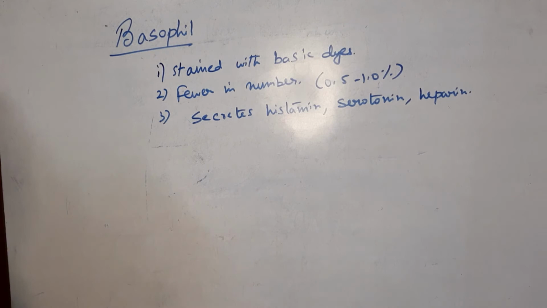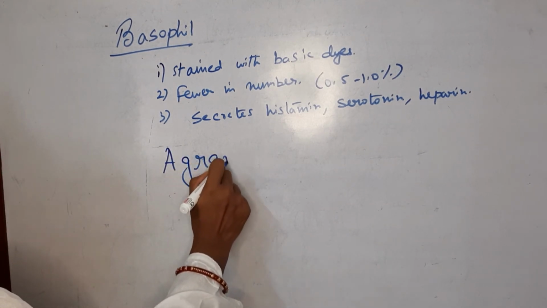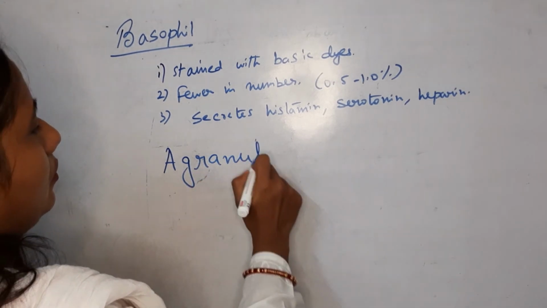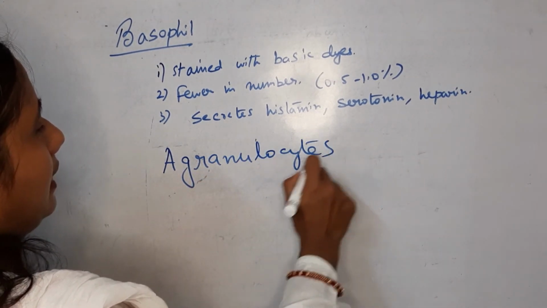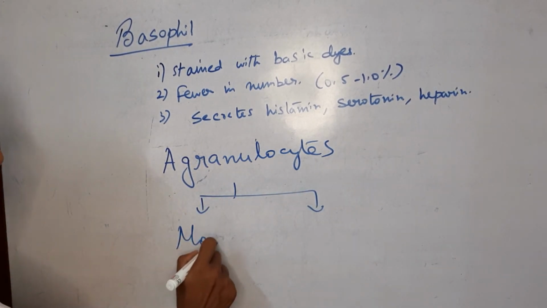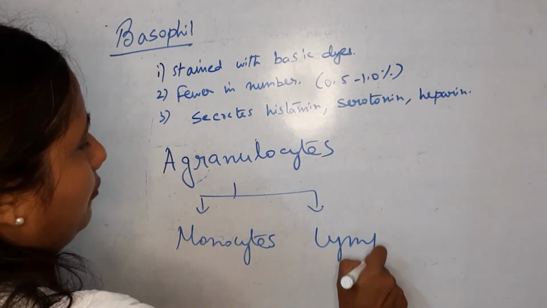So next are the agranulocytes. We are going to discuss the agranulocytes, which are two in number. They are the monocyte and lymphocyte.